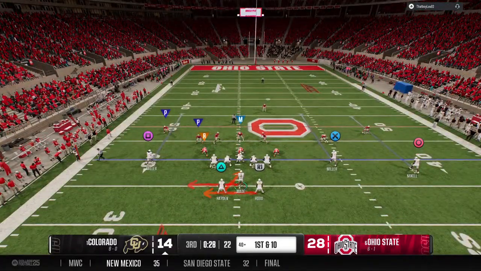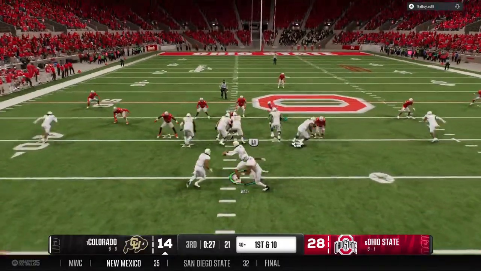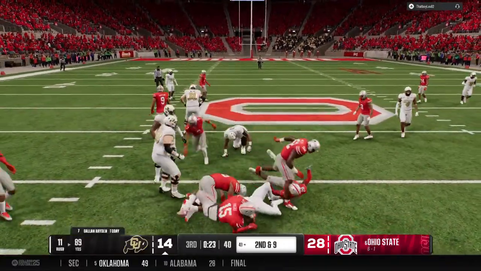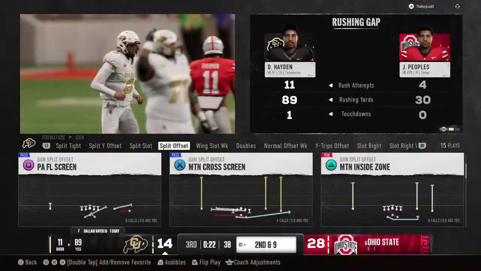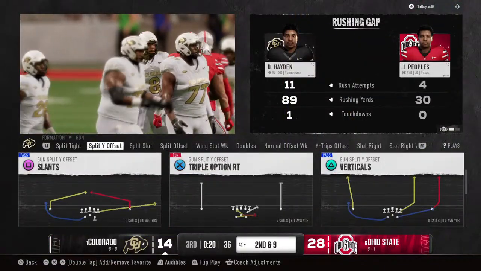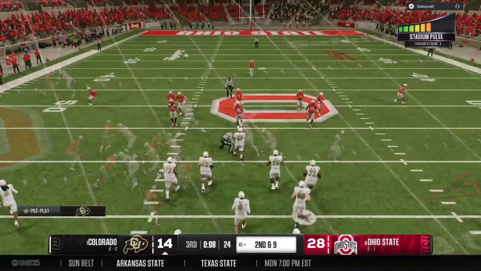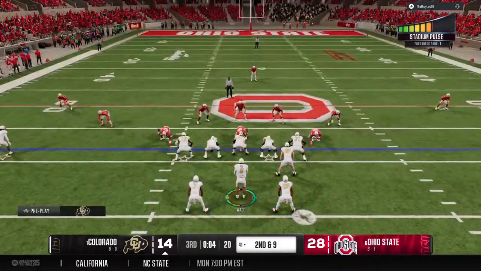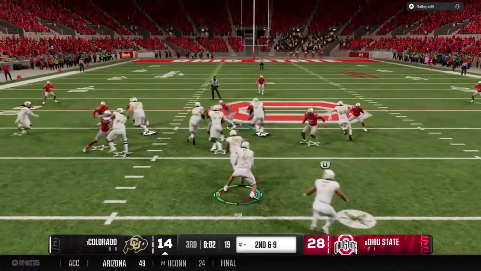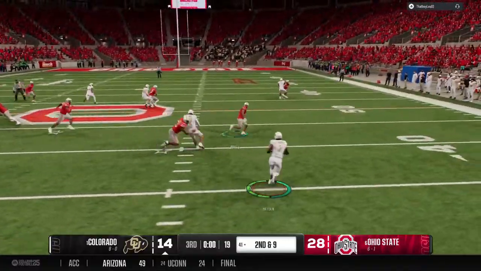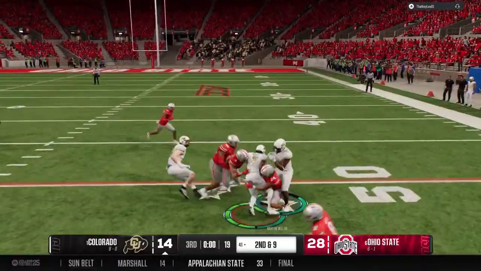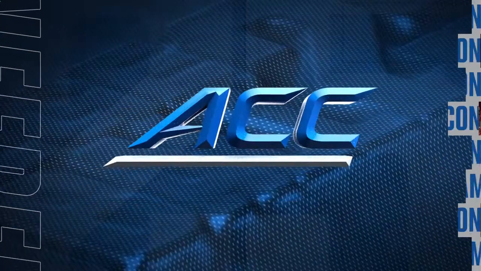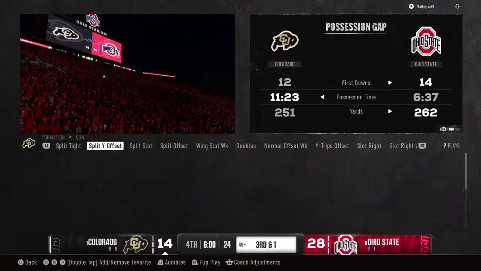Movement at the second level of the defense now. The quarterback's got it on the option, and the sophomore is able to bring him down quickly. Chris, the spread era over the years has always grown offensively, but I've always been impressed with defenses that really build their defense to play in space, still have an ability to be sound at the line of scrimmage and defend a running game. It's exactly what we saw right there. Ball carrier brought down. What is the final play of this third quarter?